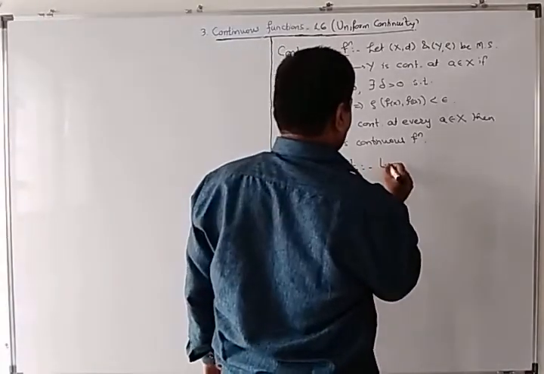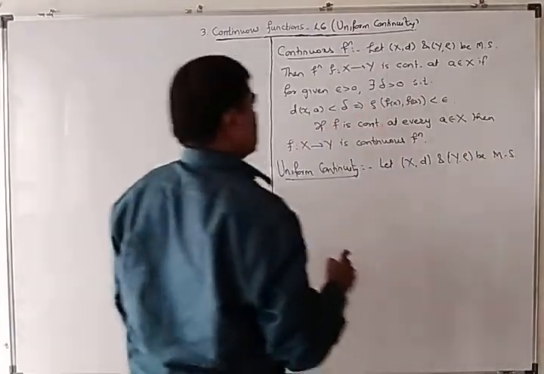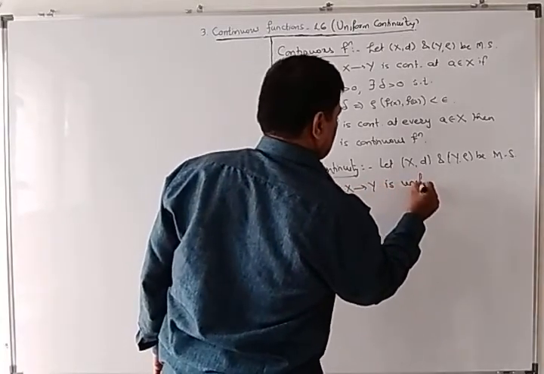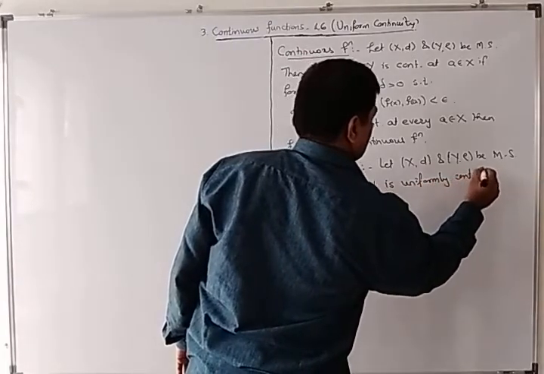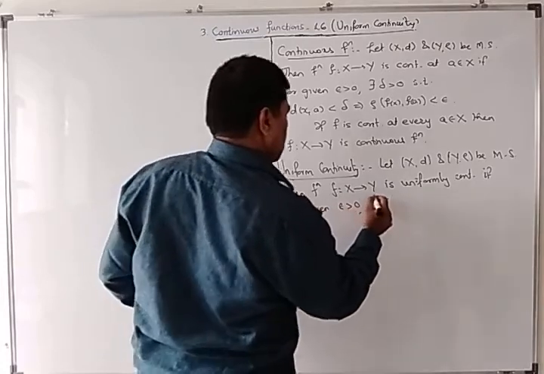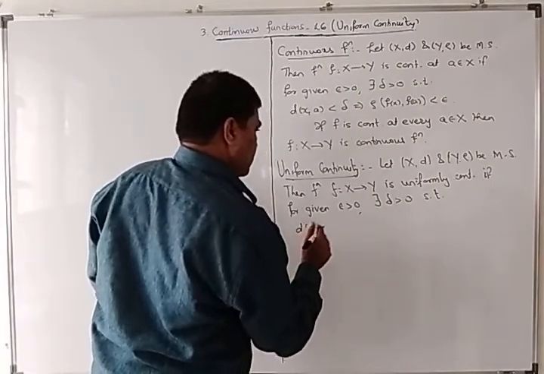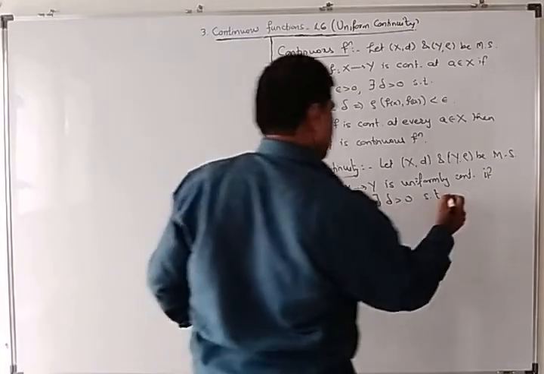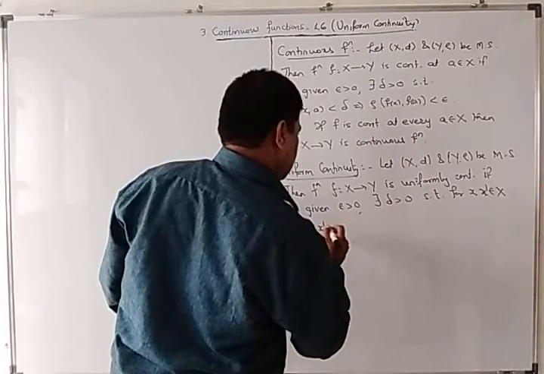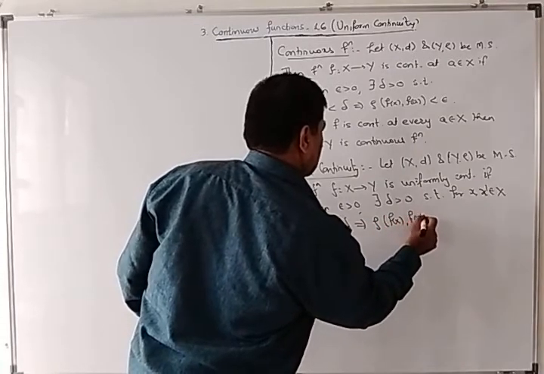So let (X, d) and (Y, rho) be two metric spaces. Then a function f from X to Y is uniformly continuous if for given epsilon greater than 0, there exists delta greater than 0 such that for x, x dash belongs to X, d(x, x dash) less than delta implies rho(f(x), f(x dash)) is less than epsilon.